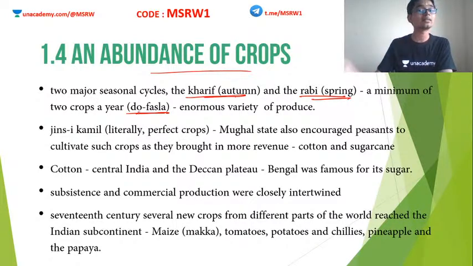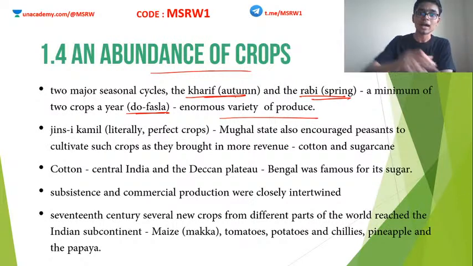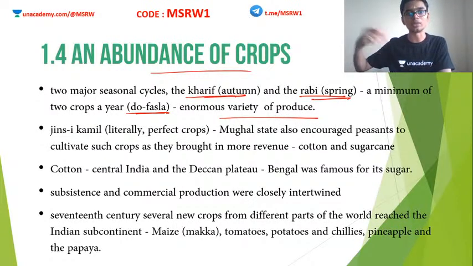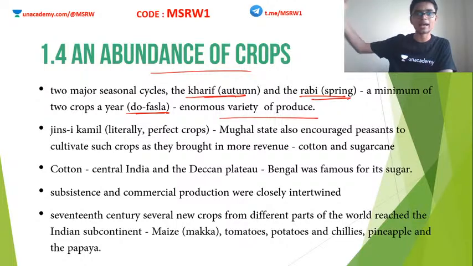But in certain other regions, even three crops were grown. Based on the fertility of the land and the availability of water, the number of crops increased. These kinds of advancements in the field of agriculture led to the diversification of the produce. More and more types of crops began to be grown. At the same time, the quantity also started to increase because more and more land was brought under agriculture. Clear? New water harvesting systems and irrigation systems were put in place.